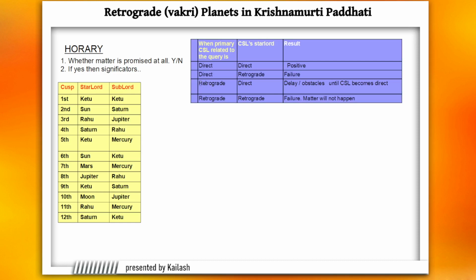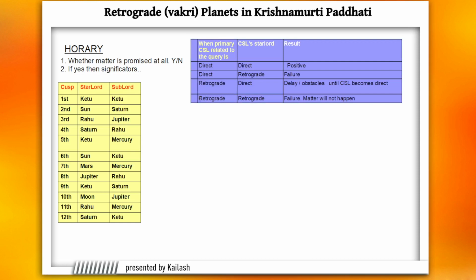Rule number three: when the Cuspal Sublord is retrograde and the Cuspal Sublord's star lord is direct, you say, okay, this person has to wait until the Cuspal Sublord becomes direct from its retrograde motion. And of course, when rule number 2 is also positive, which means that the significators are positive, then you say, okay, this thing will happen, but only when the Cuspal Sublord becomes direct. Until then, one has to wait.